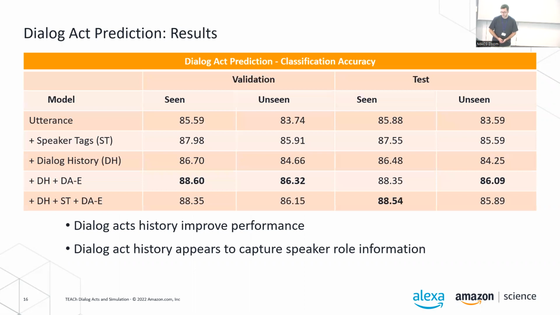But combining the dialog history with the dialog act history even further improves the performance. Combining both the dialog act history and the ground truth speaker role does not significantly improve the performance. So we think that because the dialog acts are so asymmetrical in nature, they do tend to capture the speaker role information in the data set.